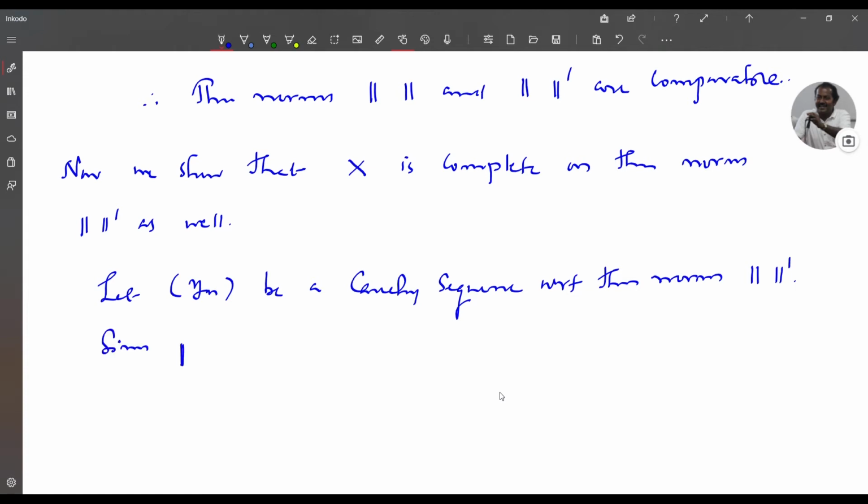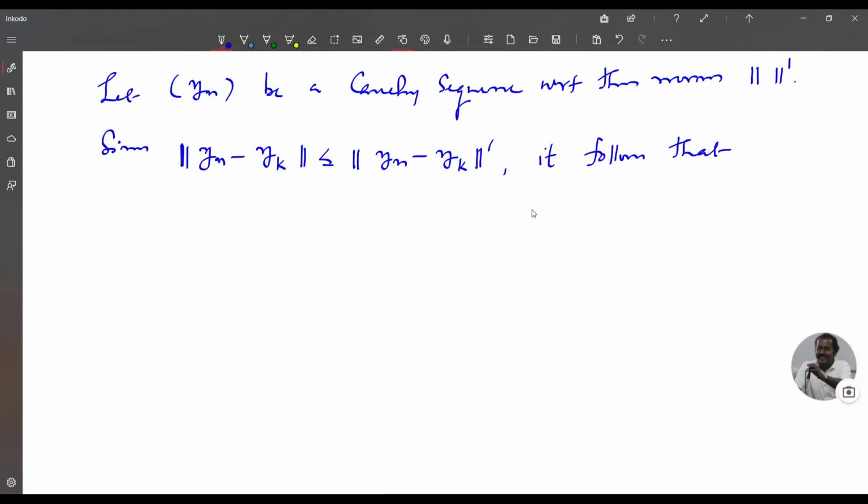Since norm of yn minus yk is less than or equal to norm dash of yn minus yk, it follows that yn is a Cauchy sequence with respect to the norm.